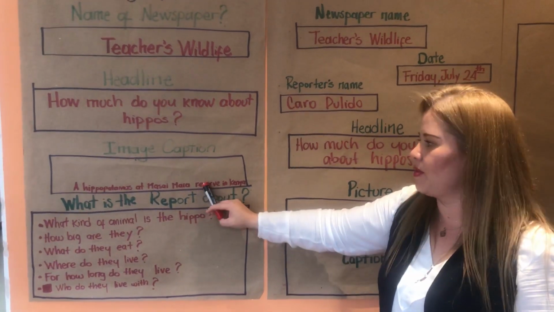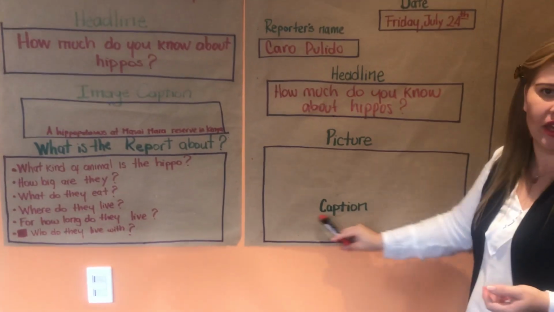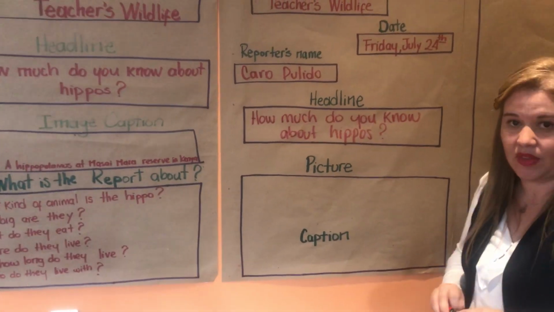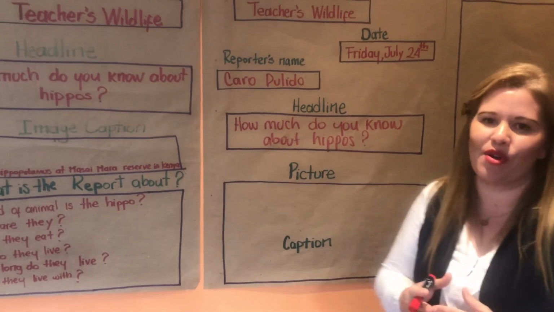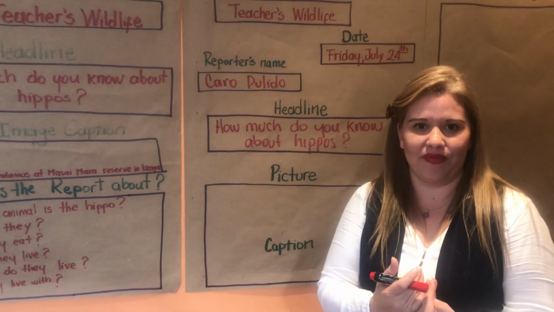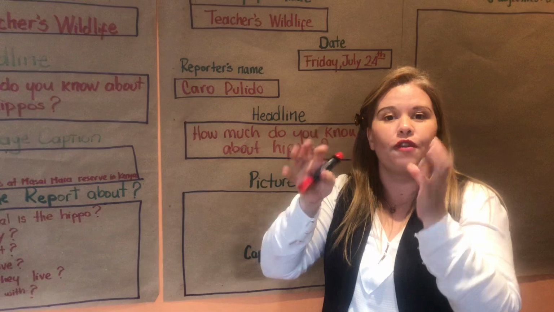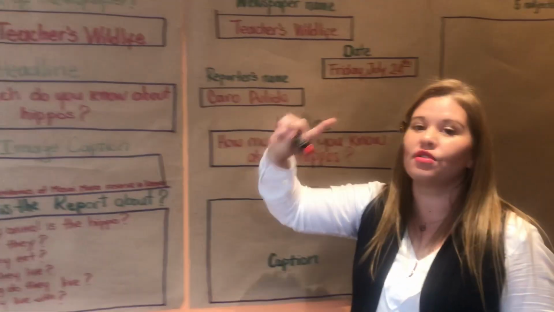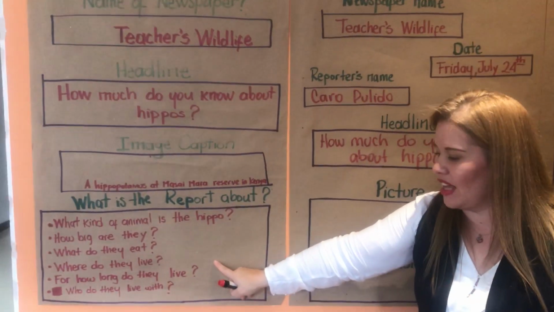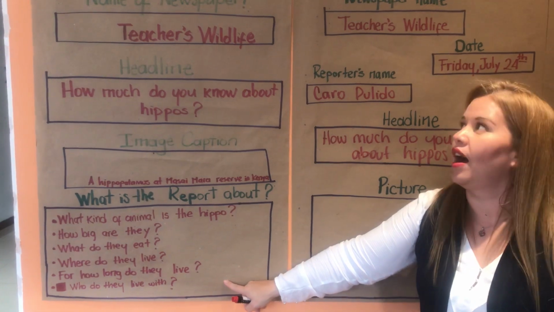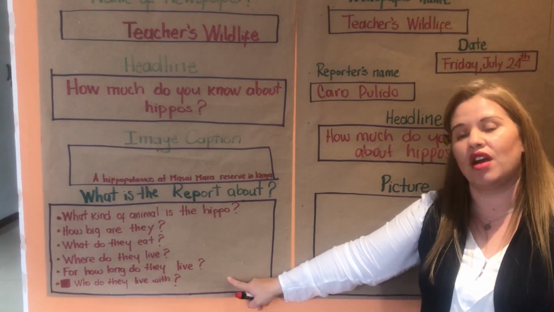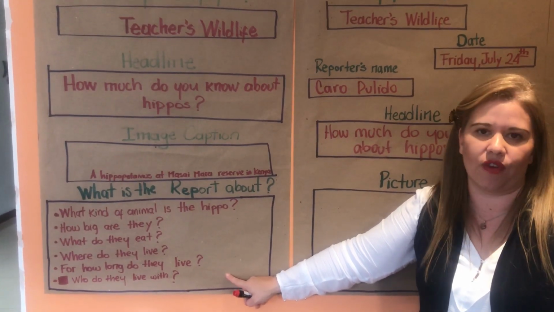Well, that is the caption that you're going to write here, exactly the same. Now the most important part, my article. And here is where you have to add information or answer the questions that you have in your planning, right? Or you answer the question or you add more information.